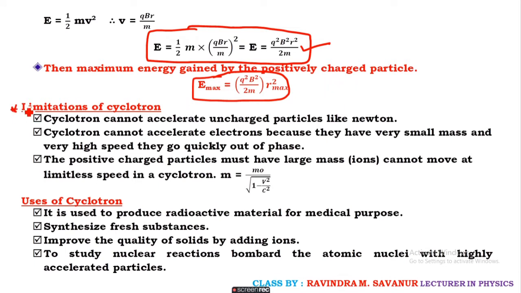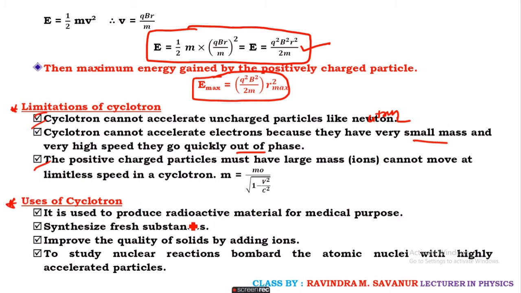Soon after the discussion about the cyclotron, there are some limitations for the cyclotron. The cyclotron cannot accelerate uncharged particles like neutrons. It cannot accelerate electrons because they have very small mass and very high speed, so they quickly go out of phase. The positively charged particles must have large mass, so they cannot move with limitless speed in the cyclotron. These are some limitations. And what are the uses of the cyclotron?